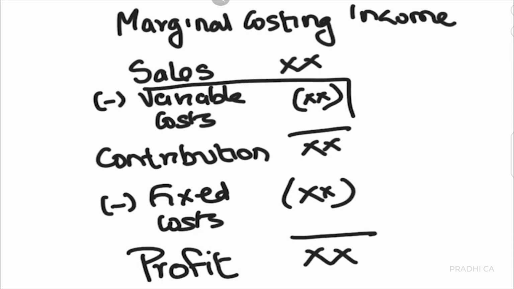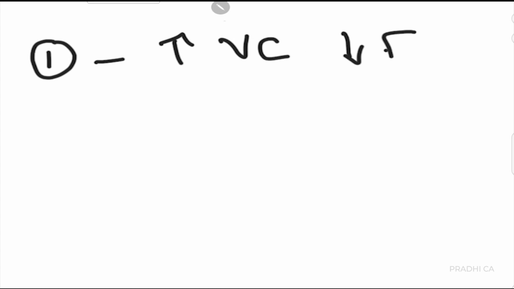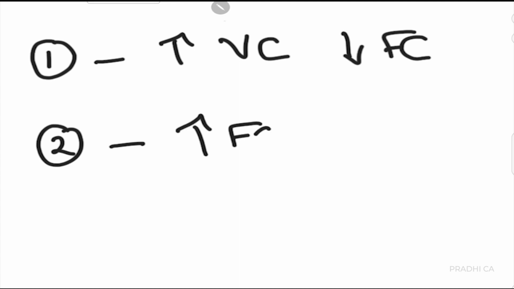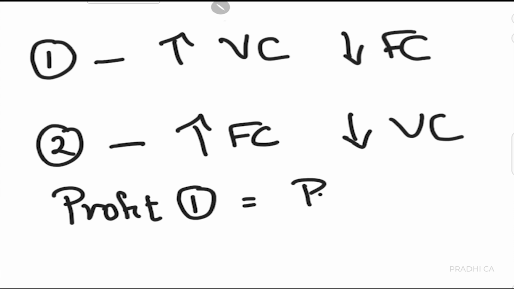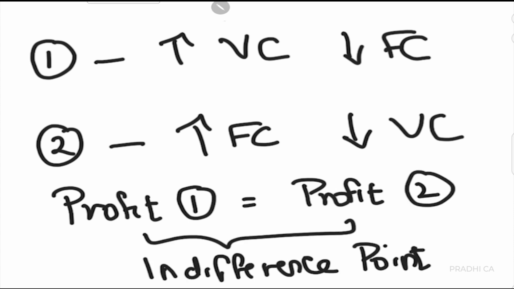Now looking closely here, we see that a marginal costing statement has a variable cost and a fixed cost. Now we could have a cost structure which has a higher variable cost and a lower fixed cost, or a cost structure which has a higher fixed cost and a lower variable cost. In either case, where the profit is equal between the cost structures, we are said to be indifferent between the cost structures. Now let us try to understand this with an example.